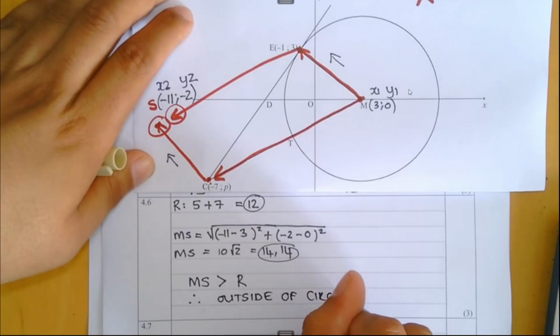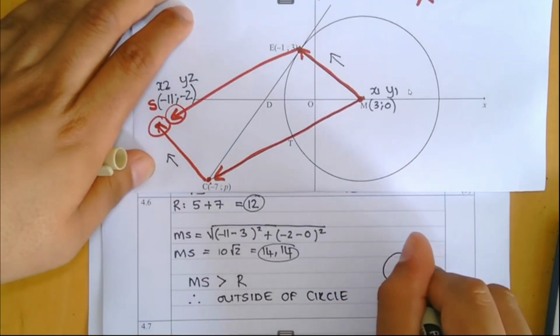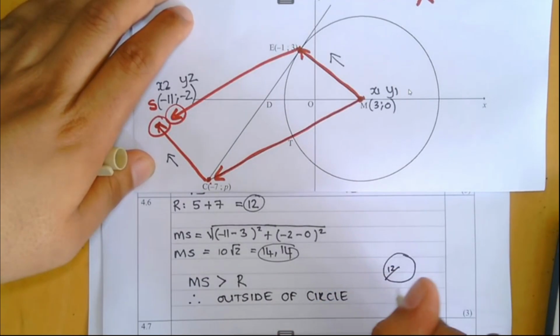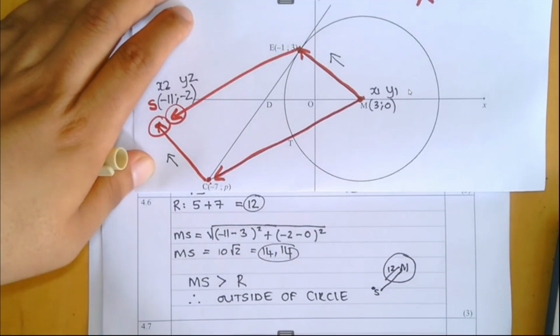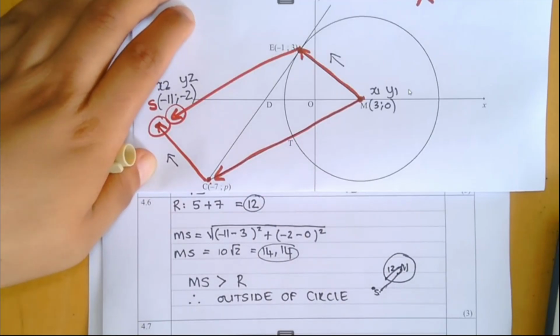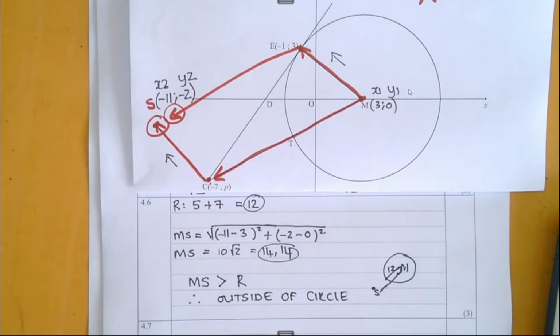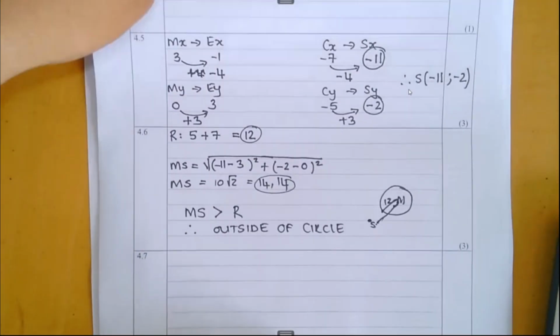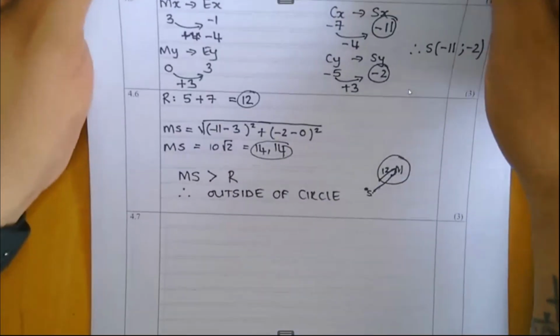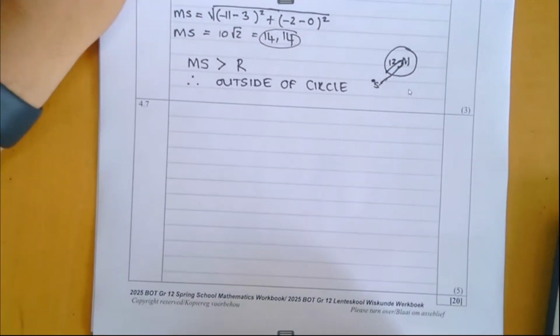Why? I will show you quickly. Here's my circle, here's my radius of 12. Here's my point S. The distance from M over here, the circle center, is larger than that radius over there, so it has to lie outside. Had this distance been smaller, it would have had to lie inside. Had the distance been equal, it then would lie on the circle. Okay, and that is 4.6. Then, on to what would be considered the challenge of this particular question, ladies and gents.